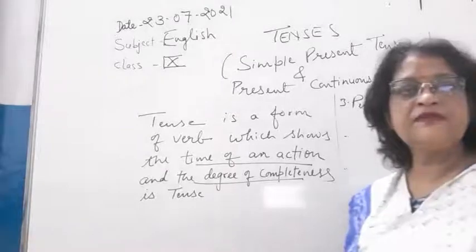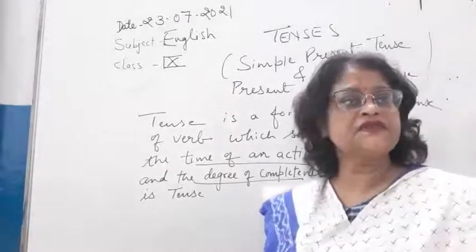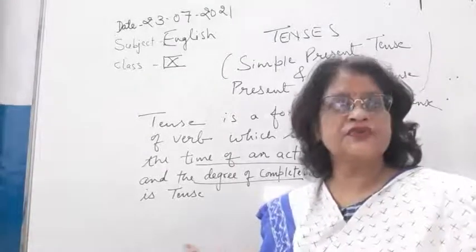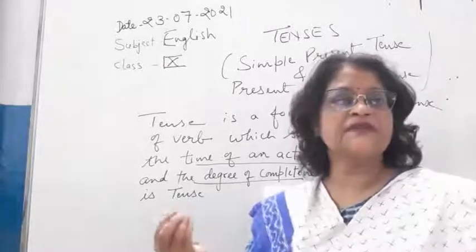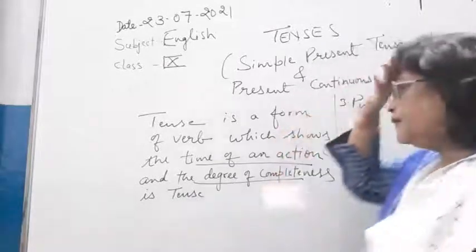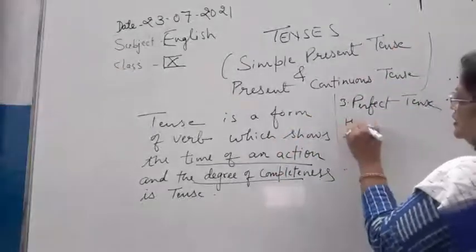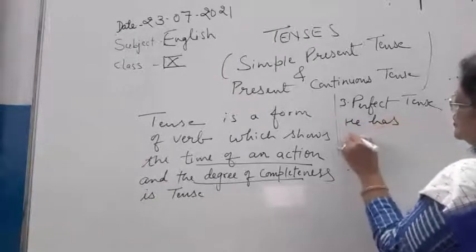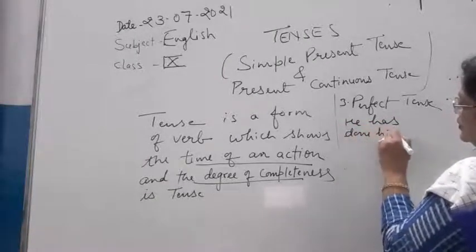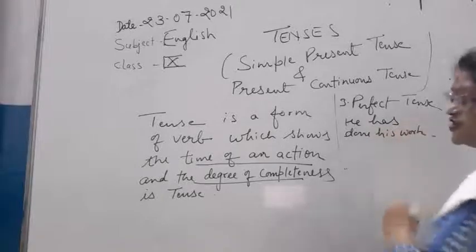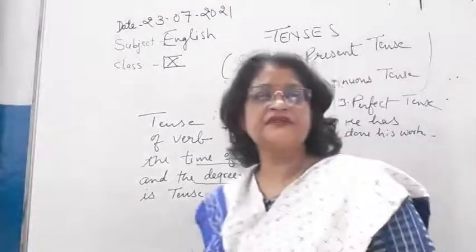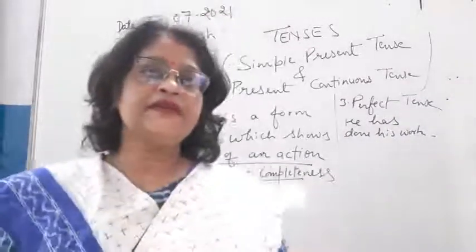Perfect tense means the work which we are doing is already completed or is going to complete now or has been completed a few minutes ago. Now, like he has done his work. That means either the action is completed a few minutes ago or is going to complete now.